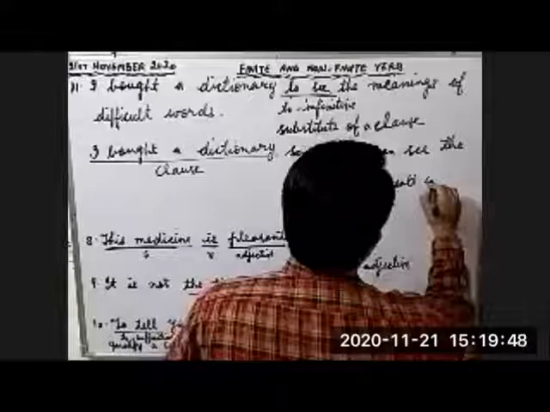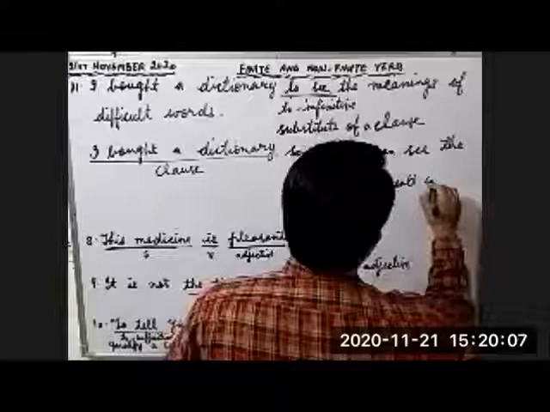See, this is a clause. But if you look at the previous sentence, here to see the meanings of difficult words, we are using to see as a substitute of a clause. How many clauses are there in the second sentence? Two clauses. And if you look at the first sentence, how many clauses are there?